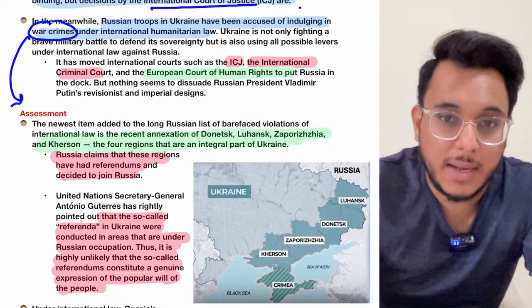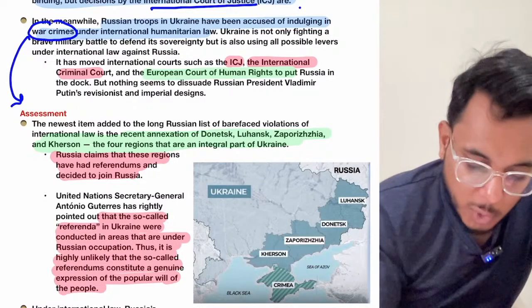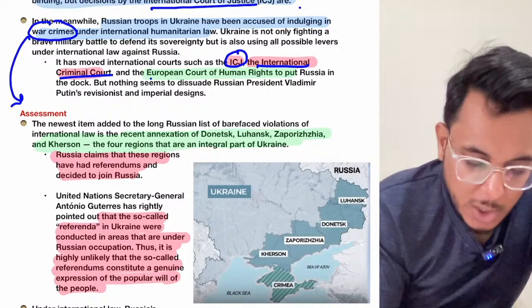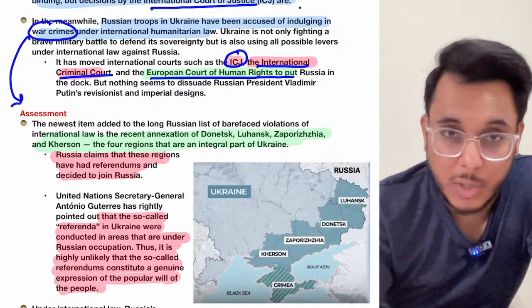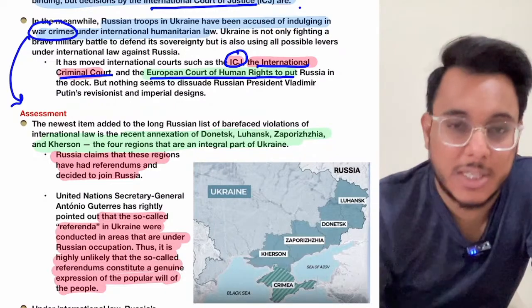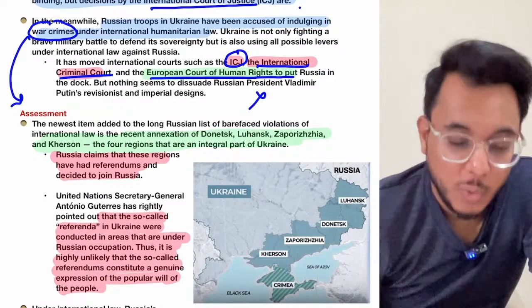We'll discuss that. Now, as the war crimes are being carried out by Russia, Ukraine has moved to the International Court of Justice, the International Criminal Court, and the European Court of Human Rights, to ask Russia to give up such exercises, but it is not expected that Russia will listen to them.